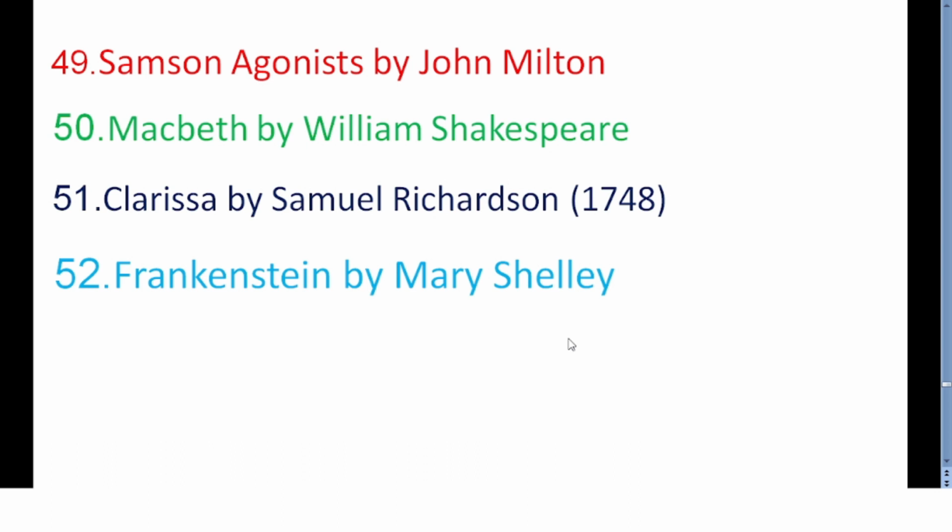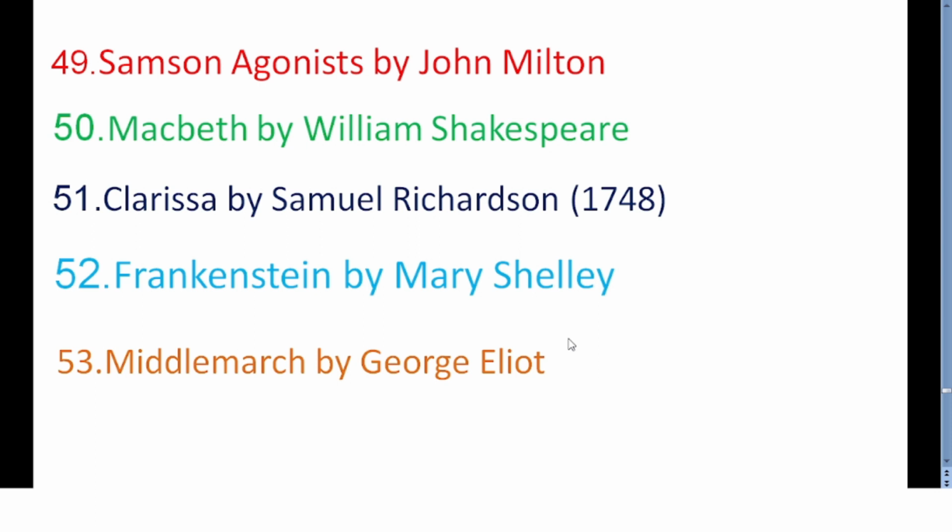If you move to the next work, that is Middlemarch by George Eliot. It's a study of provincial life. It's a novel, and it talks about many things in the fictional Midland town in England. This was published in the year 1872. Actually, it was written during 1871 and 72.